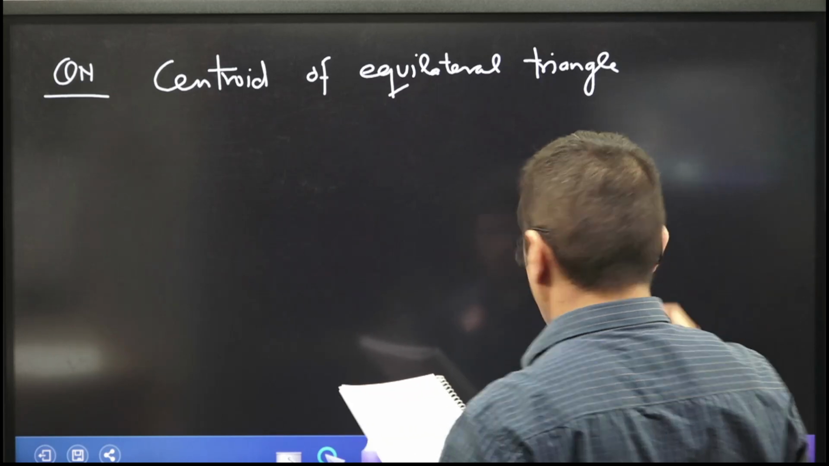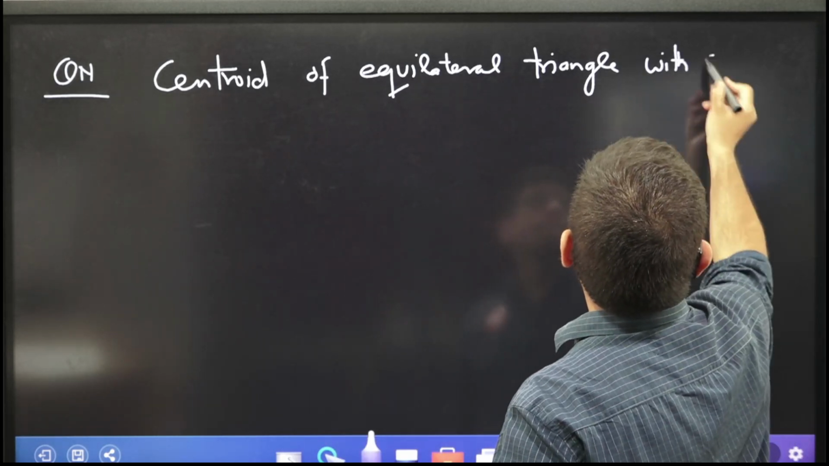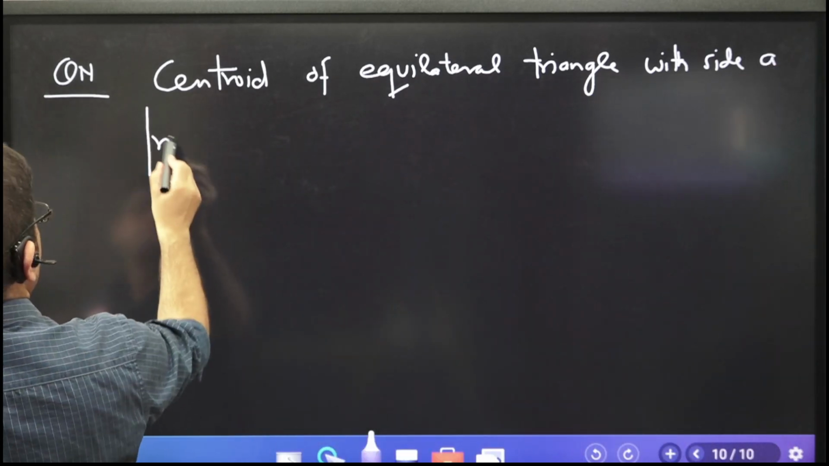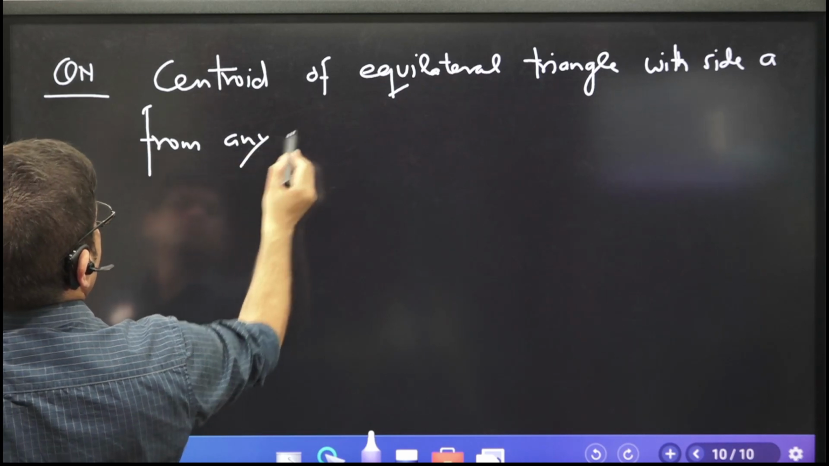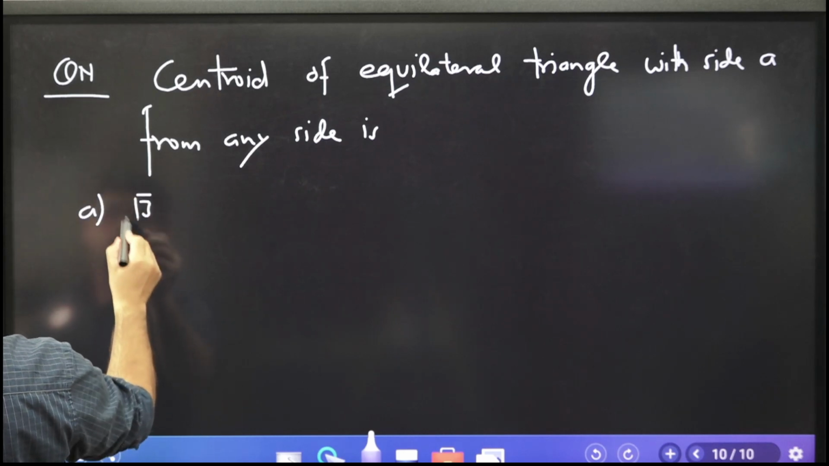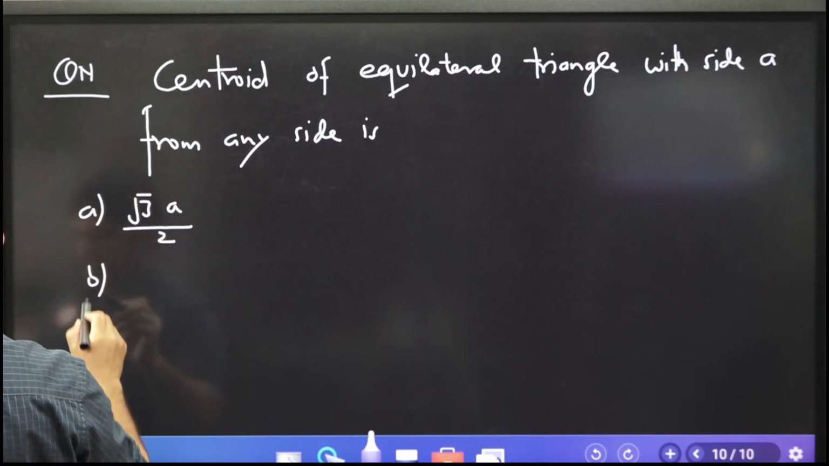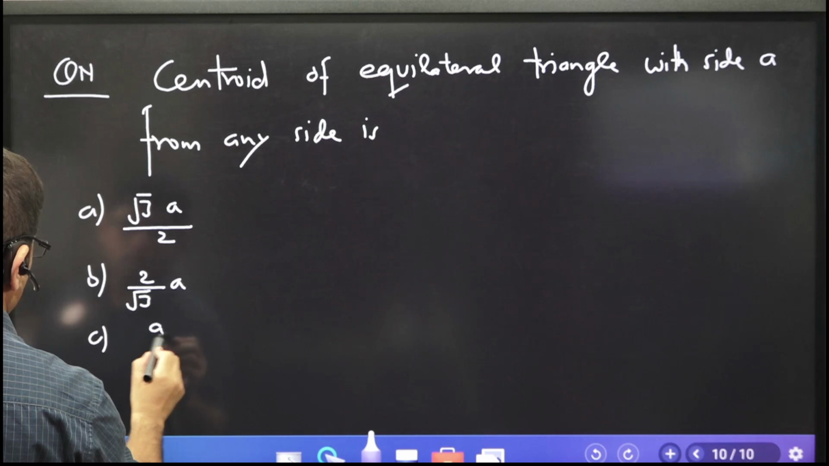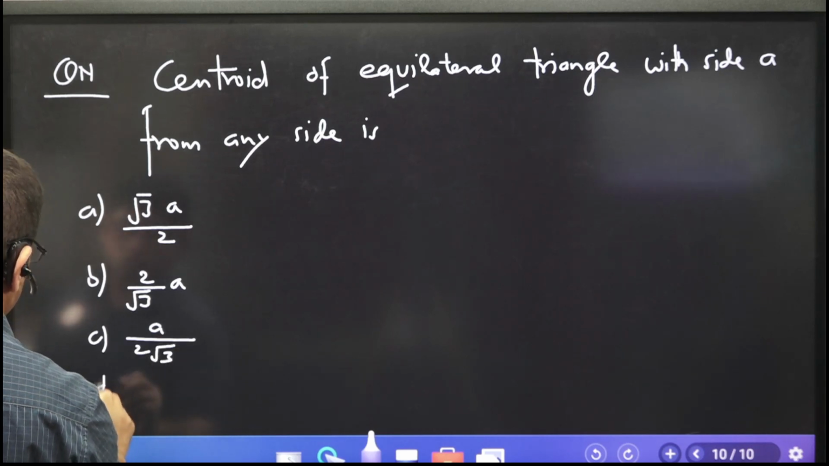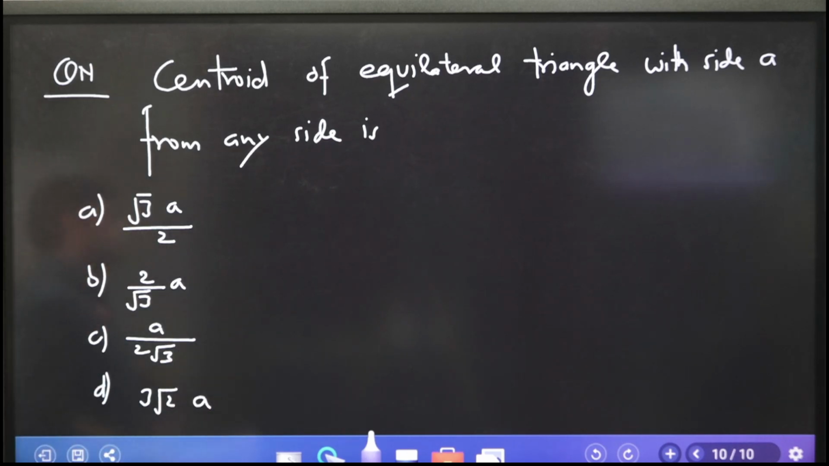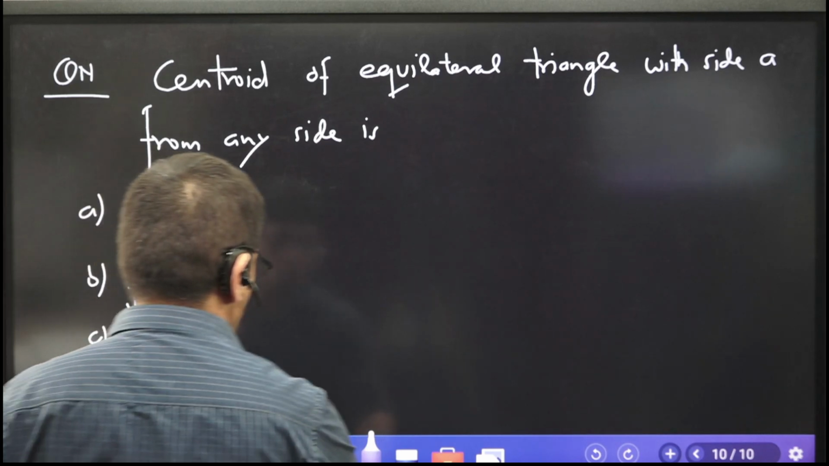Centroid of equilateral triangle with side a, from any side is. Choices given are root 3a by 2. Next choice is 2 by root 3a. Third choice is a by 2 root 3. Choice D, 3 root 2a. These are the 4 choices given. Now how will you solve this question?